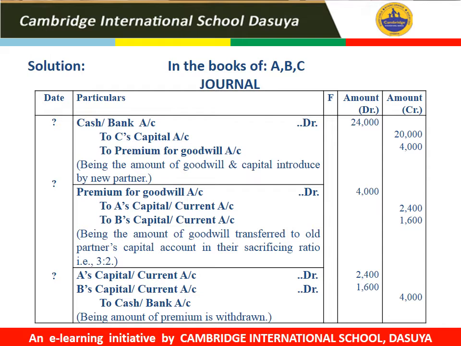Now the first two entries are the same as in the previous case, when the new partner brings his share of goodwill in cash and the same amount is retained in the business. But in the third entry, it is clearly mentioned that the amount of goodwill brought in by the new partner is withdrawn by the sacrificing partners. So the third entry is for withdrawing the amount out of the business. The entry would be A's capital or current account debited, B's capital or current account debited to cash or bank account. We can write cash, we can write bank.